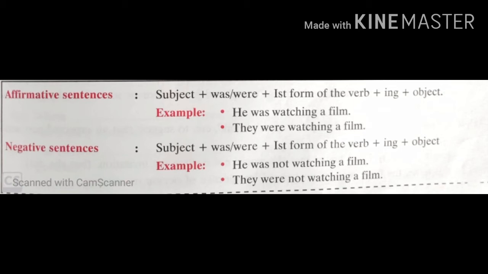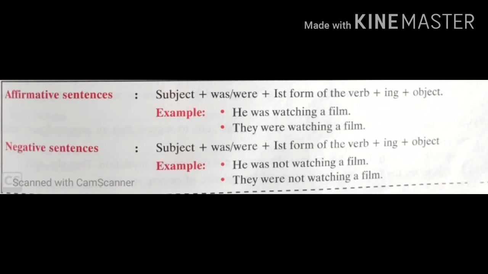First is affirmative sentences. For affirmative sentences we use this structure: subject plus helping verb plus first form of the verb plus ing plus object. For example, he was watching a film. Here subject he is singular, so we have used singular helping verb, that is was. Watch is the first form of the verb plus ing, watching, that is main verb. A film is object. Then they were watching a film. They is plural subject, were is plural helping verb, watching again main verb plus ing, a film object.